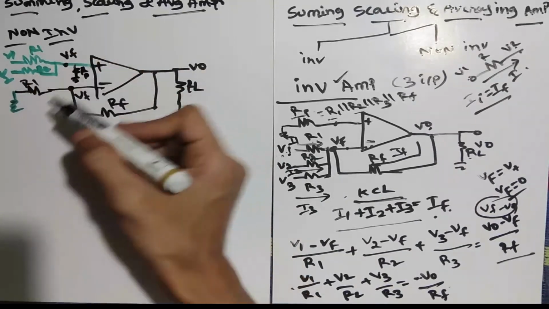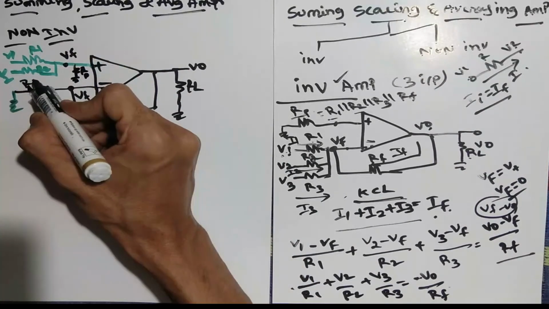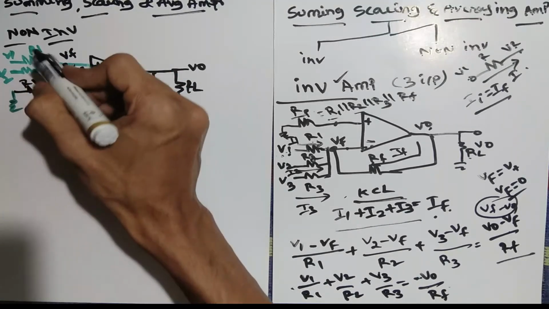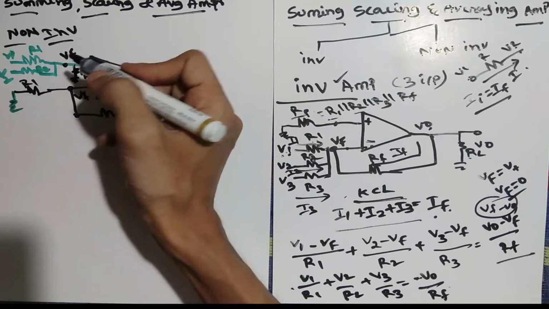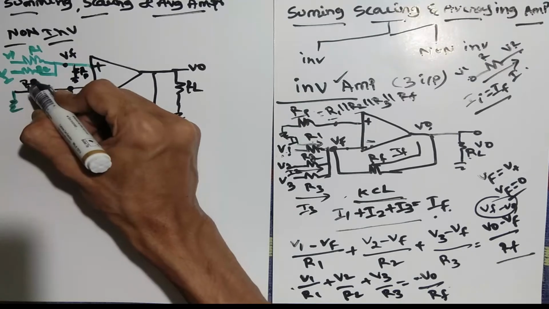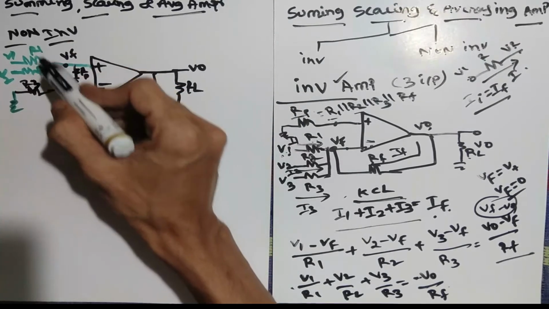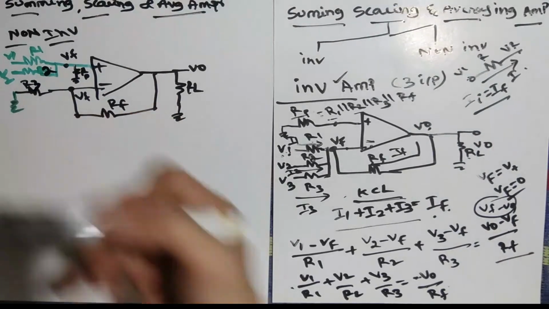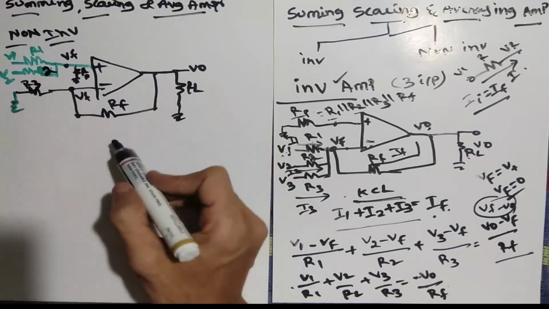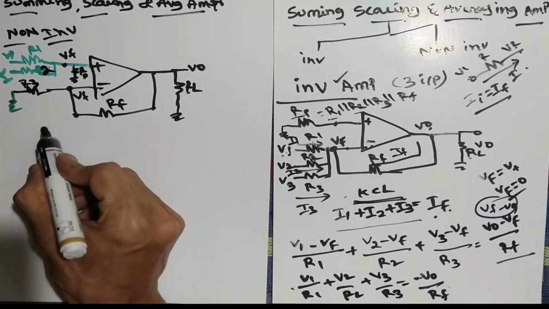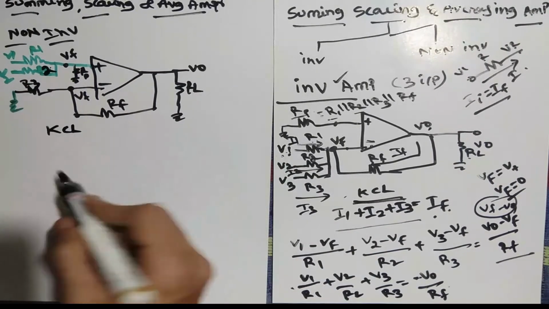Here R1 becomes the same name, so change it. You can change to RA, RB also. So I will change this name to R3. Anyway, you can take it according to this: R1, R2, R3. You can take RI like that also. Now we can go with the similar method we have done here. First apply KCL. The thing changes here.